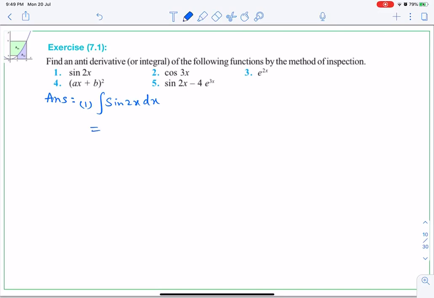So sine, as I told you, how to remember the negative sign. Sine is an odd function, so its integration will be negative cos of 2x. Now look here, the angle has coefficient 2. We will divide by that. Remember that in differentiation we used to multiply by the coefficient of the angle, but here we are going to divide by that. As I told you, exactly the reverse we are going to do. Second question, integral cos 3x dx.